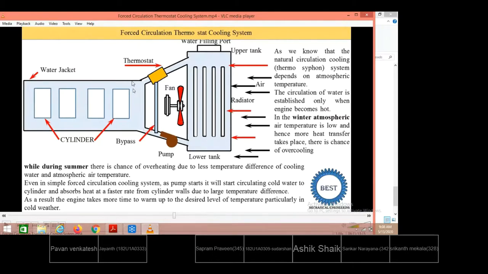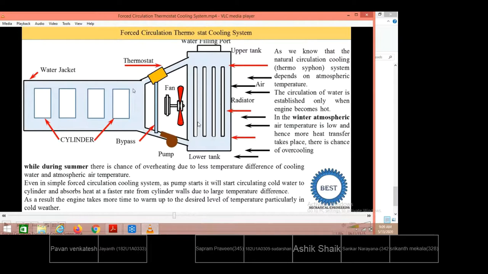The density at this level is lower compared to the density at this level. The difference in density will cause the net circulation of momentum through the radiator. So without the pump, naturally the circulation of water takes place, but the water movement is very slow. The dissipation of heat is also very slow. So generally we don't adopt it.